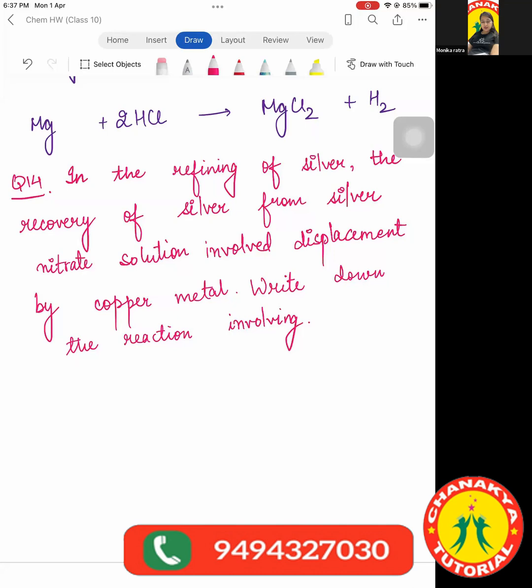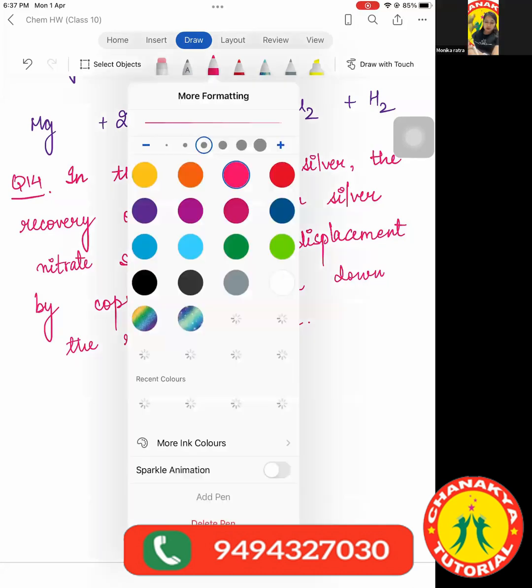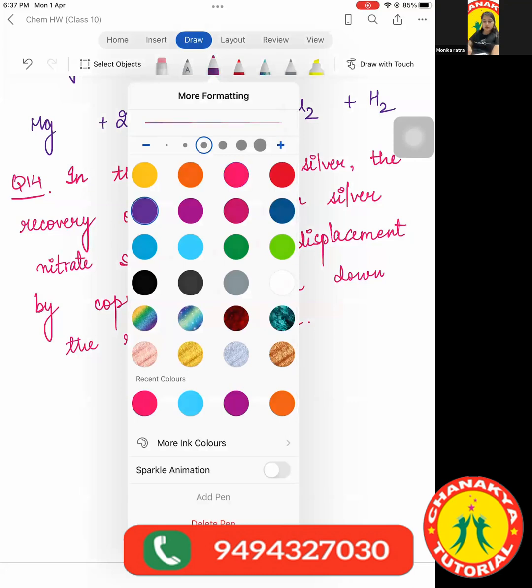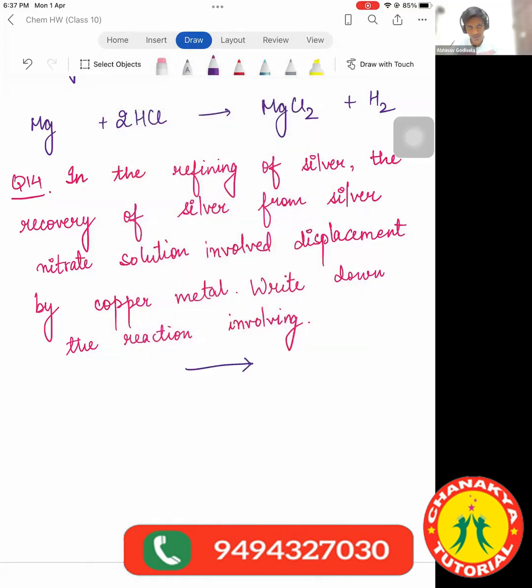Ma'am, is silver only the product involved? What about the nitrate and copper? See children, listen carefully now. What are they saying? That in the refining of silver, means they are purifying silver, so we are going to get the silver as the product. From where are they refining the silver? From silver nitrate. Both of them have valency 1, so the formula comes out to be AgNO3.